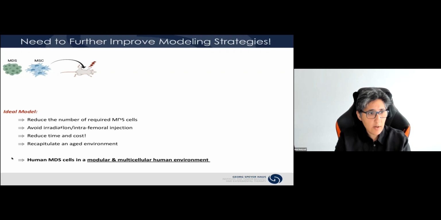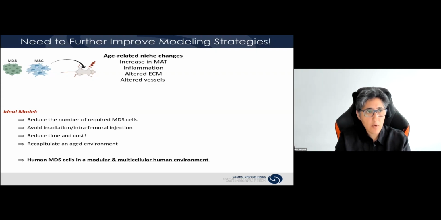And I will talk to you later about the idea that we are pursuing in the lab of having a fully human MDS system where we can have a modular and multicellular human environment to study those interactions. So in order to devise a better model, we looked back into what are the most prominent age-related niche changes.